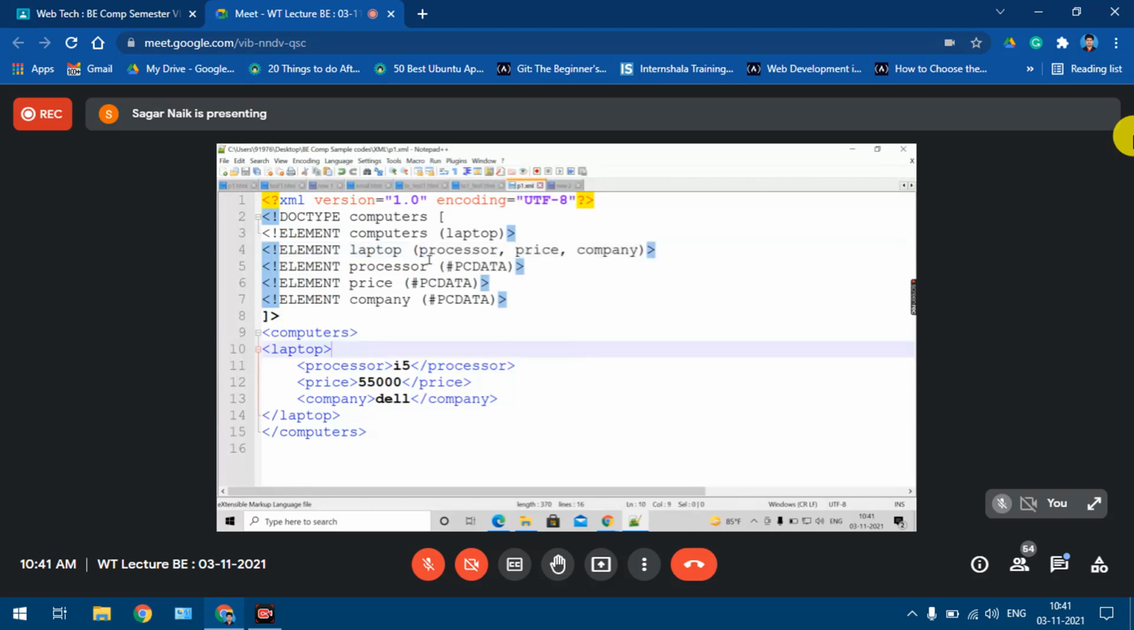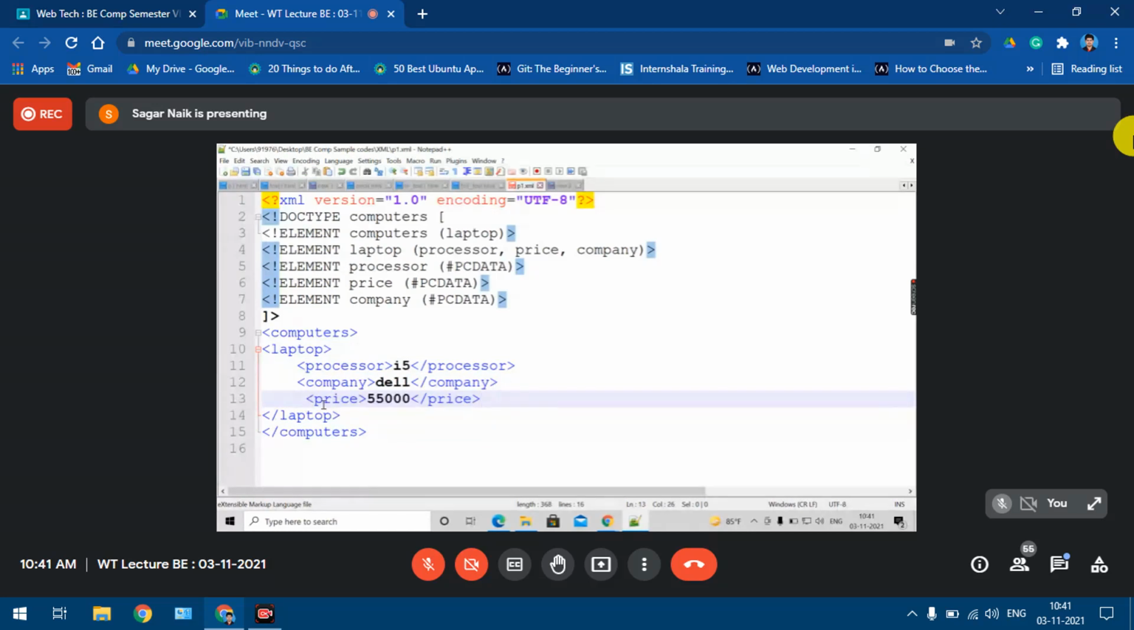Now, whatever order you are defining over there, what is the order? Processor, price, and company, right? So the elements that are defined in the DTD, again these elements have to be in this order in the XML. The order has to be the same. Understood? In our case, processor, price, and company, it is fine. Yes or no? But now I'll try to change this order.